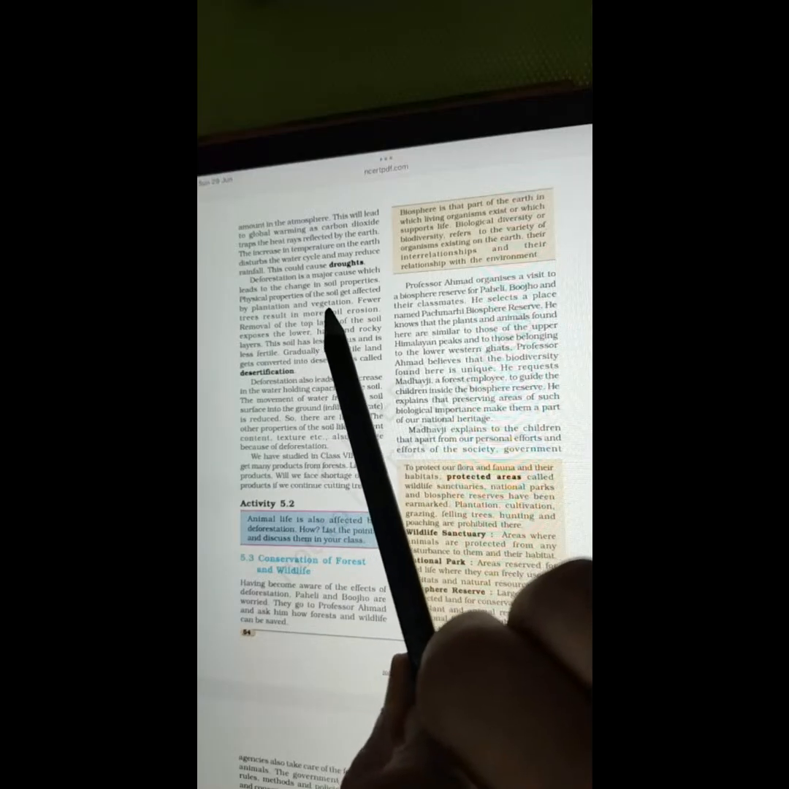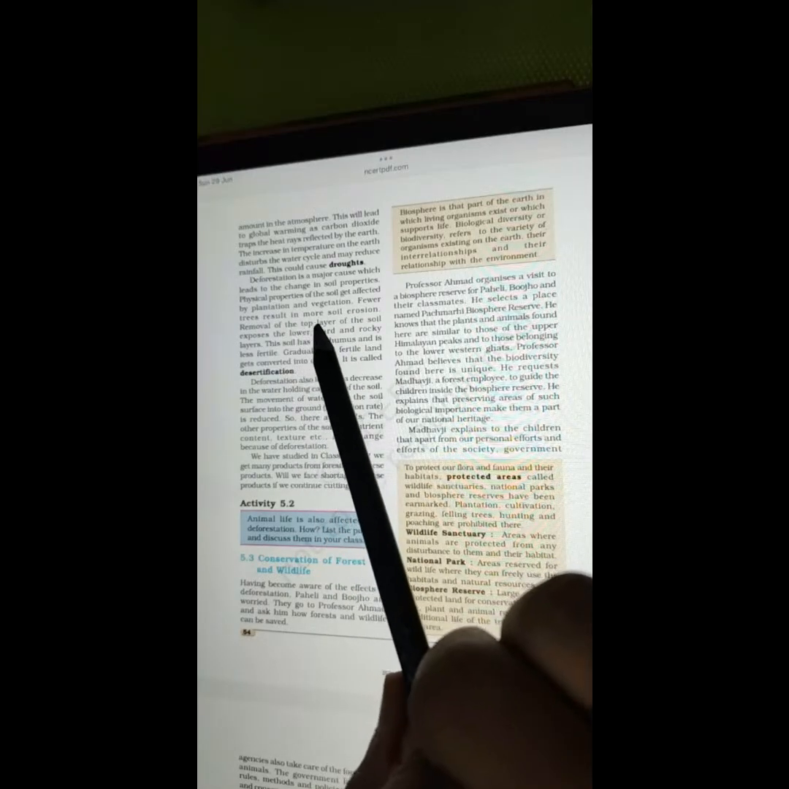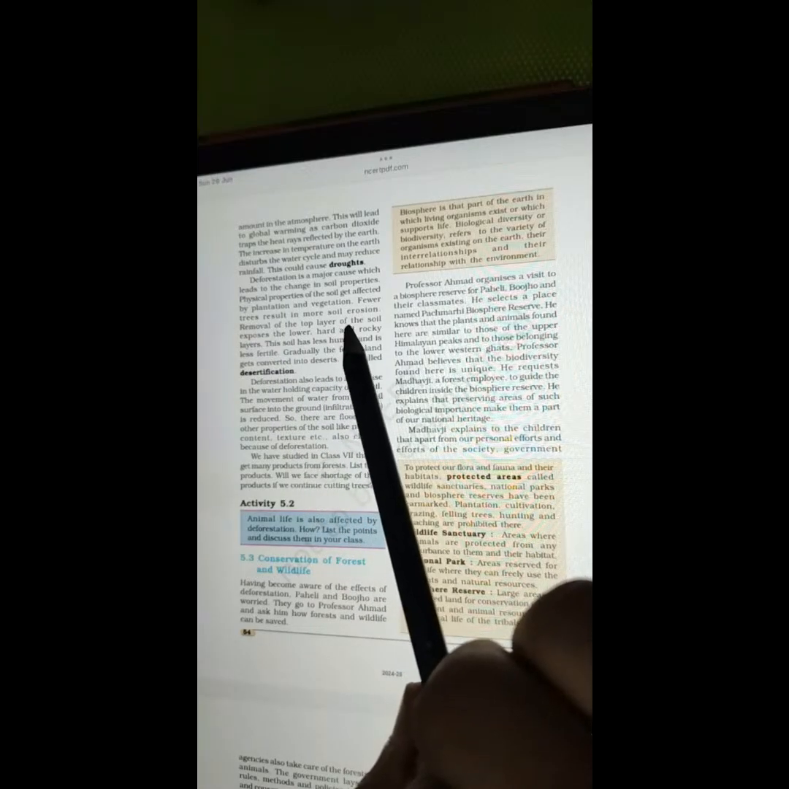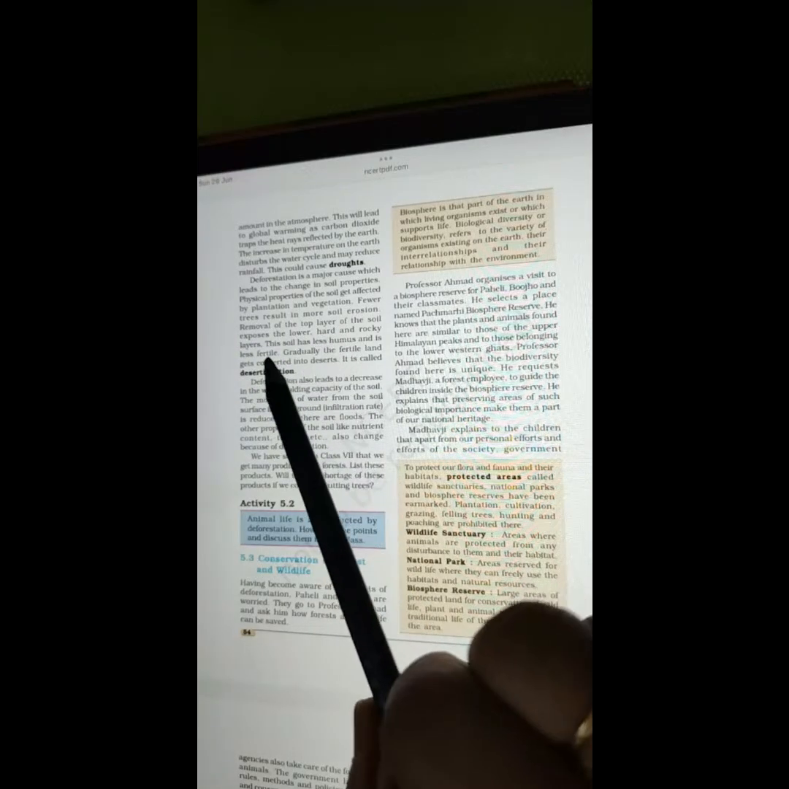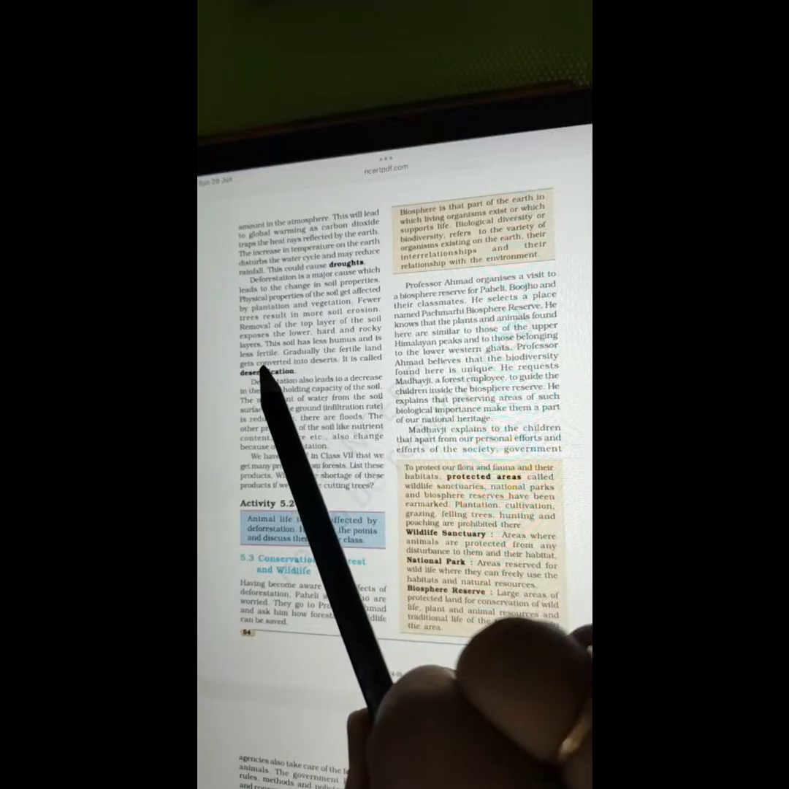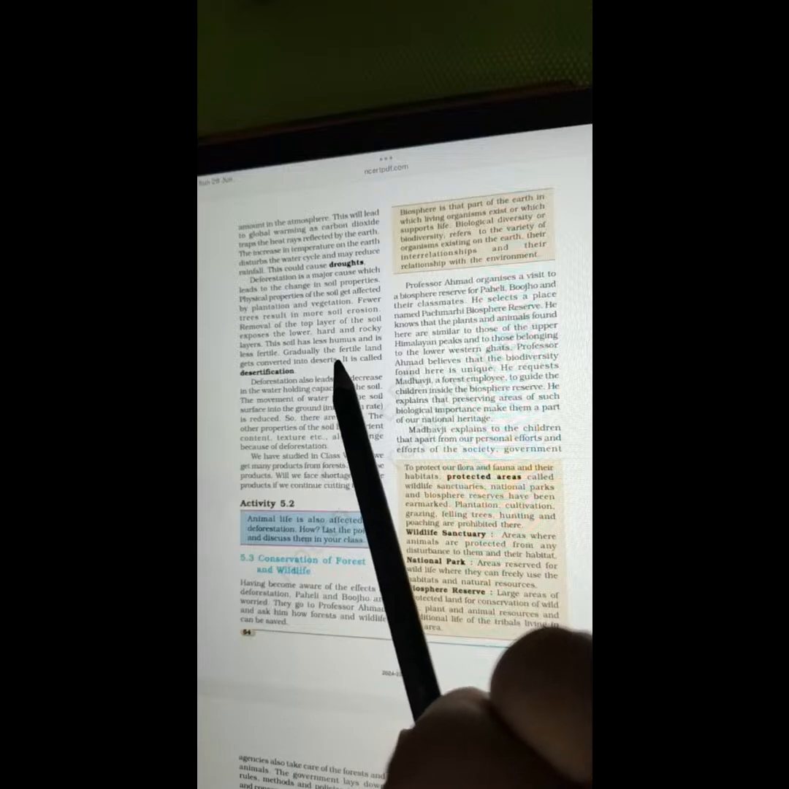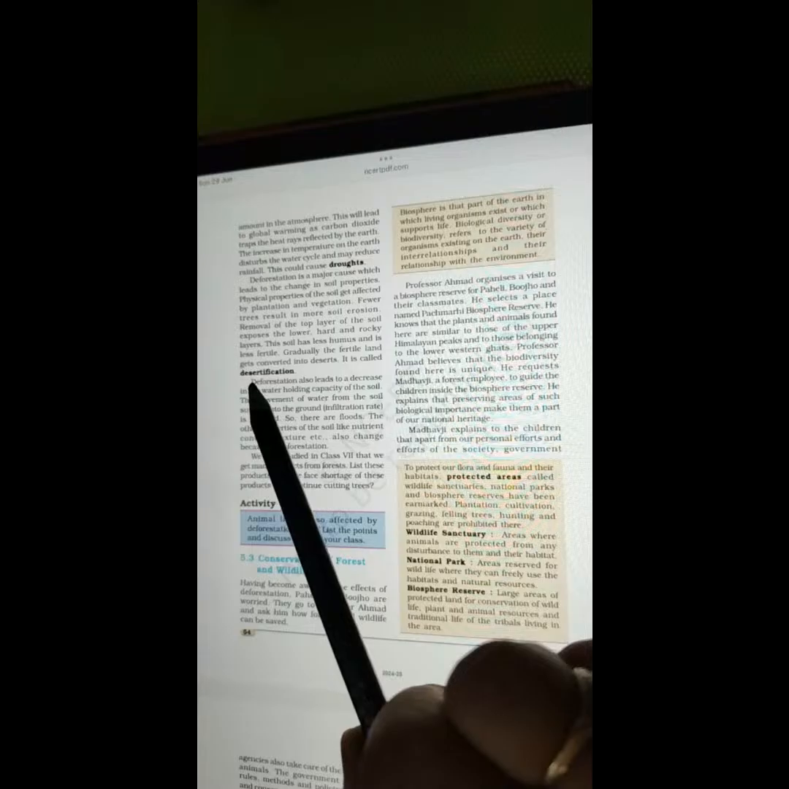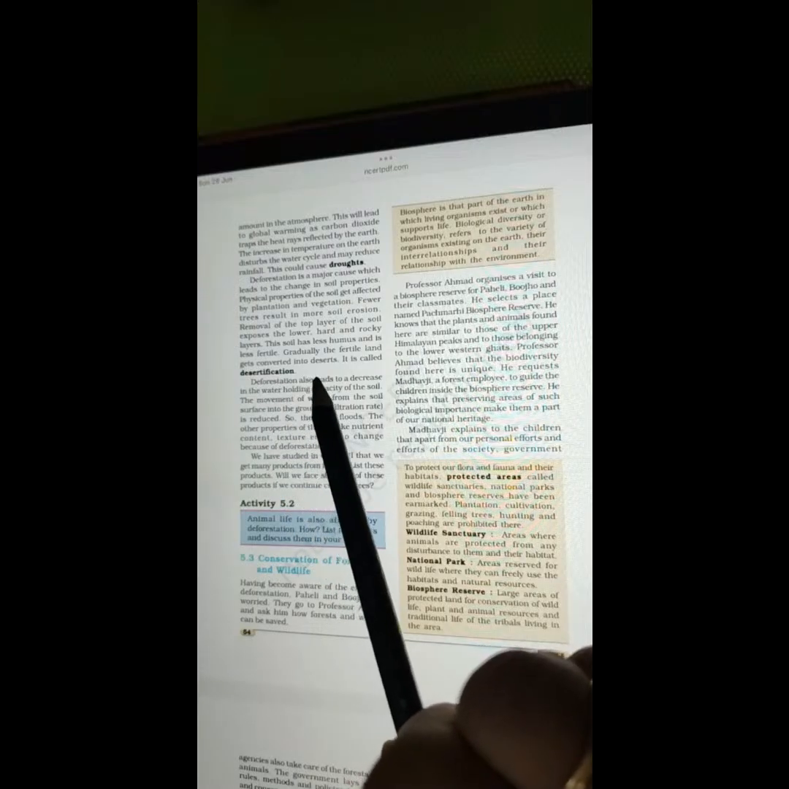Deforestation is a major cause which leads to the change in soil properties. Physical properties of the soil get affected by plantation and vegetation. Fewer trees result in more soil erosion. Removal of the top layer of the soil exposes the lower, hard, and rocky layers. This soil has less humus and is less fertile. Gradually, the fertile land gets converted into deserts.